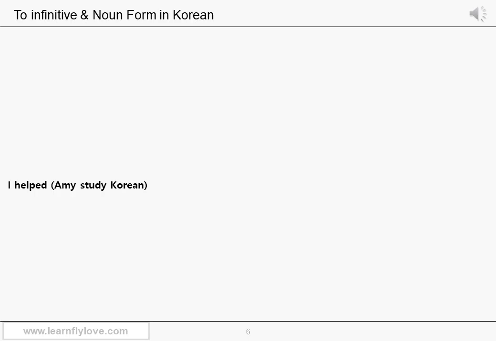I helped Amy study Korean. Do you remember this type of sentence with the verb help? When you make this sentence in Korean, you turn the entire clause Amy studied Korean into a noun form, or you can also think that you just turn the verb study into a noun form so that the entire Amy studied Korean part can be an object of the verb helped. In order to do that, you use the dependent noun 것 with a modifier ending.